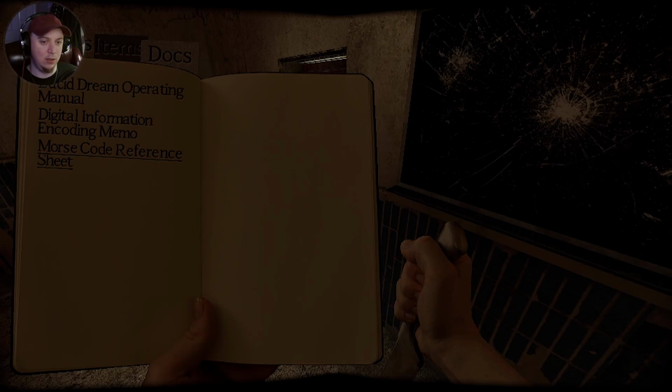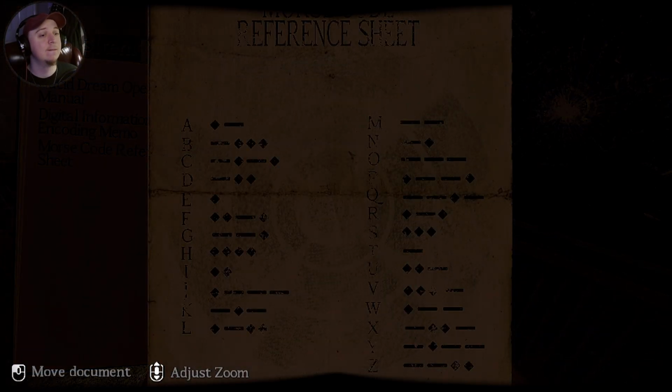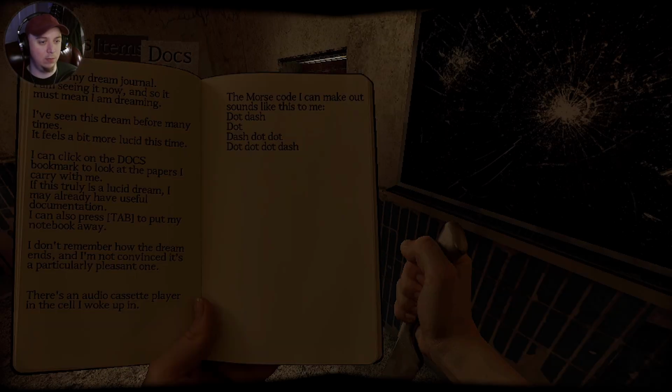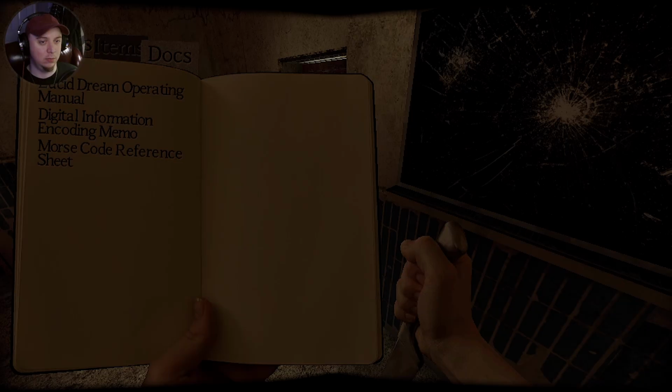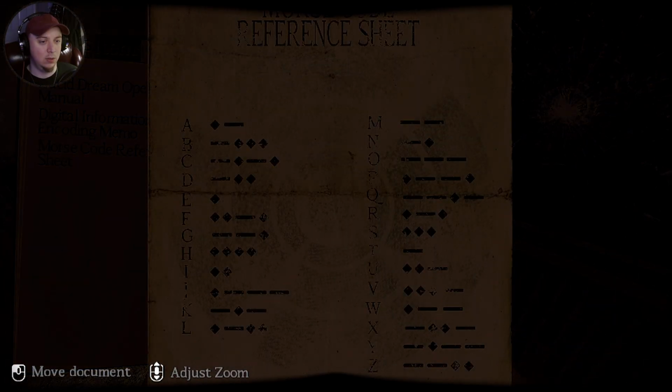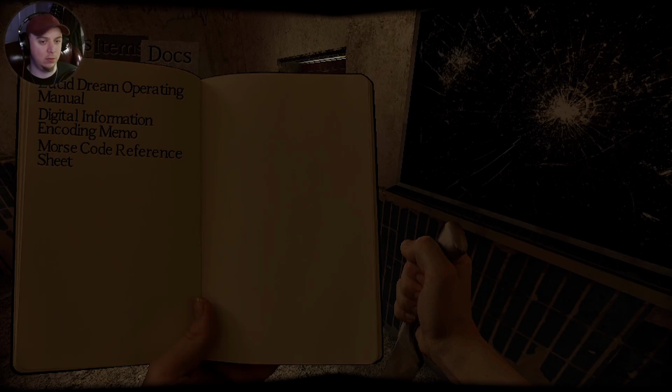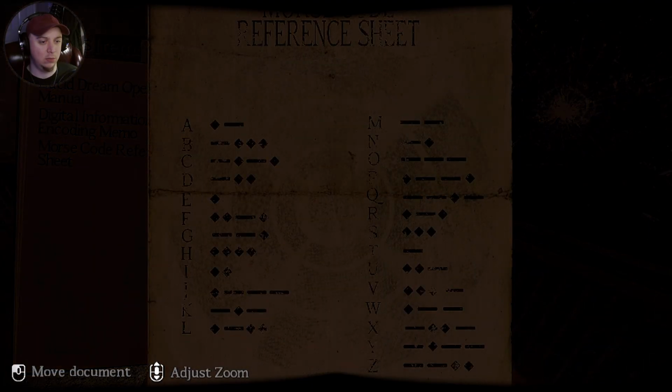Let's see here. All right. So dot dash is A. And then dot is E. So AE, dash dot dot, D. AED.